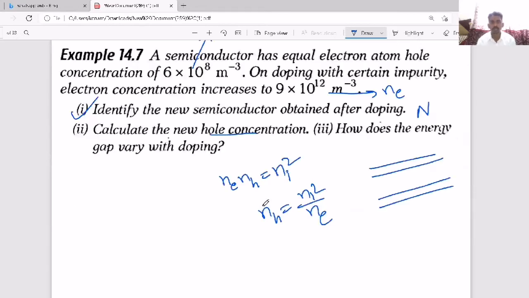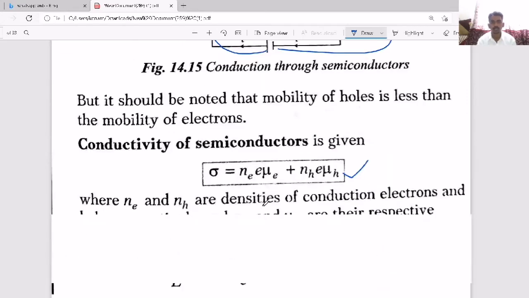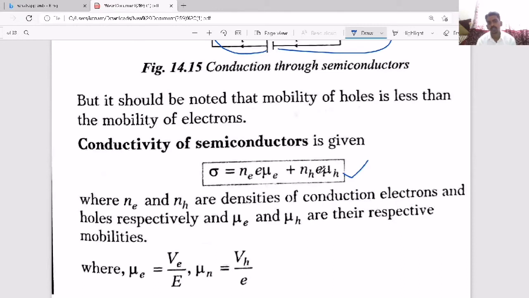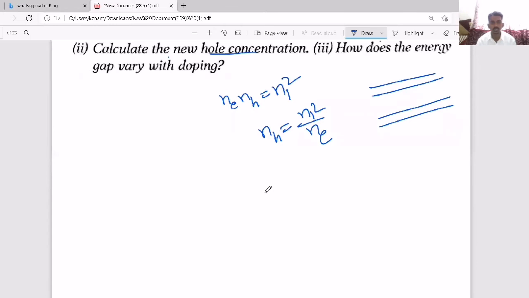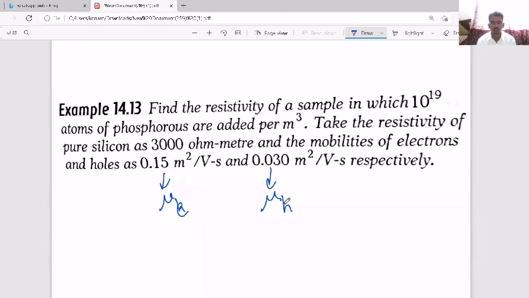And here I have shown you already the formula, sigma equal to mu e Ne plus mu h NH, the conductivity formula. So mu e, mu h, sigma they have given. And what they are asking in the question is, find the resistivity of a sample in which 10 power 19 atoms of phosphorus are added per meter cube.